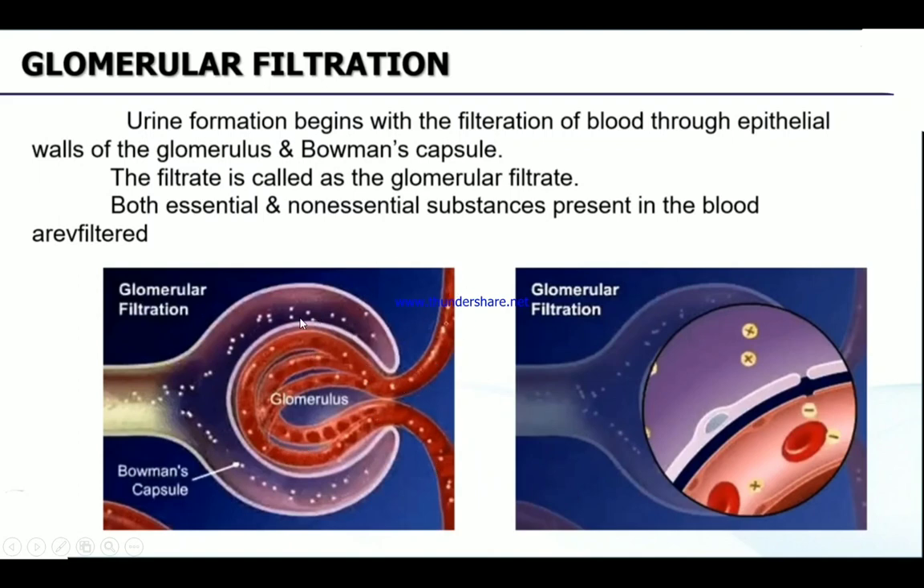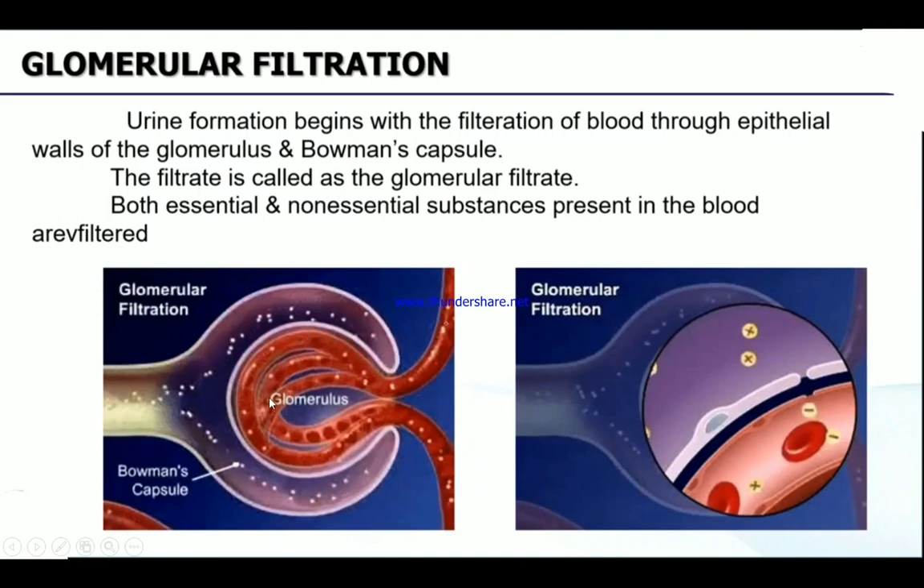So the blood is coming in and filtration is taking place in the glomerulus with the help of Bowman's capsule, and then required blood is taken back to the body through the efferent arteriole, and unnecessary wastages are released through the Bowman's capsule. Am I clear?